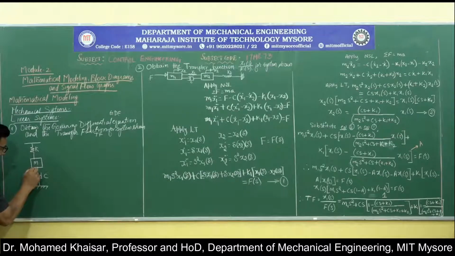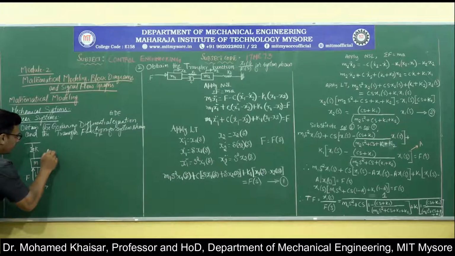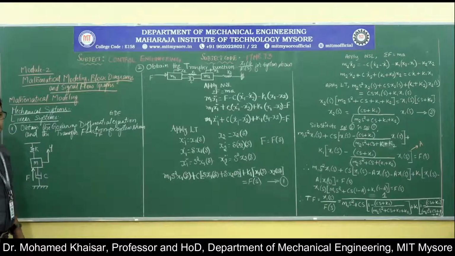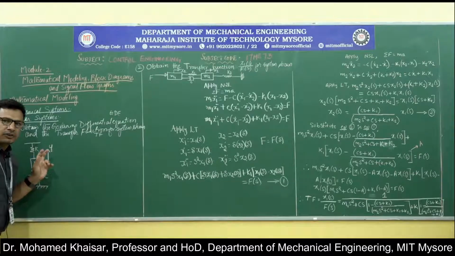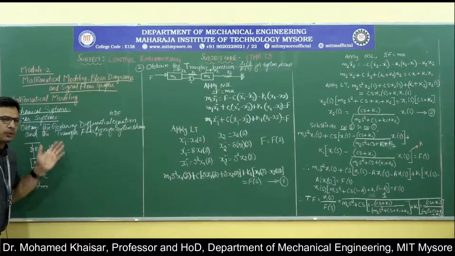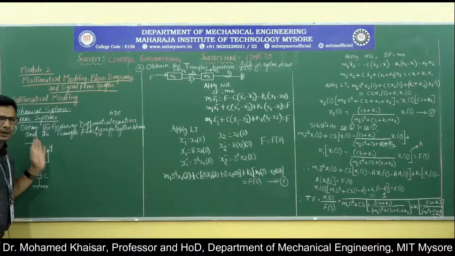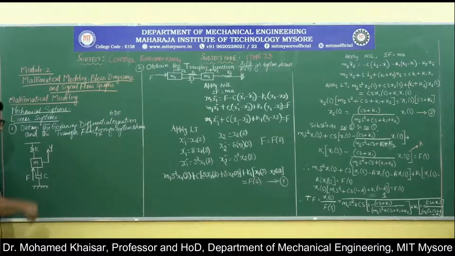Now there is a force F, which is the disturbing force, exerted onto the mass m. The mass m is going to get displaced by a distance y. This is how the construction of a shock absorber of a two-wheeler, more or less very similar, will be in existence.